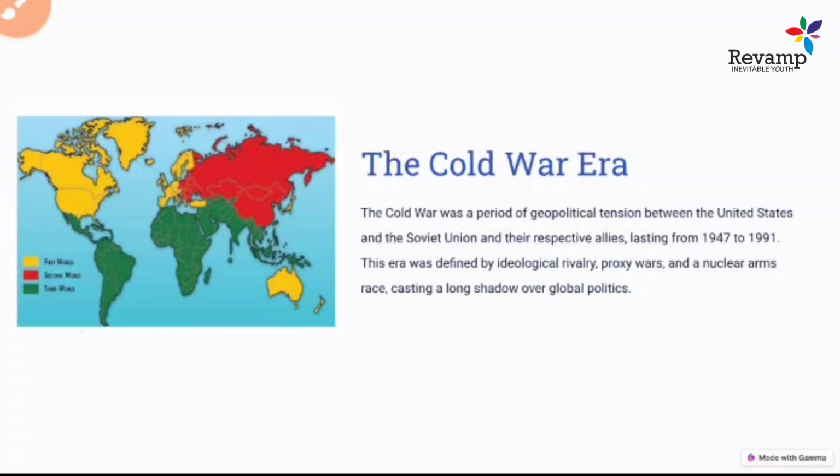We will also study India's role during the Cold War period and one of its very important policies, the non-alignment movement. So all this we will study in this unit. So let's begin with the topic of Cold War.